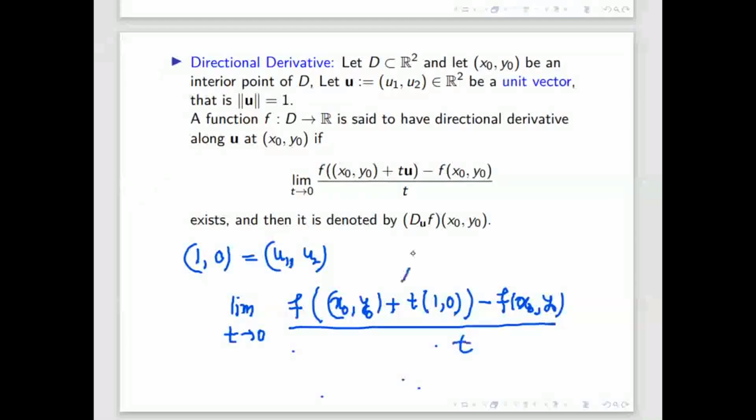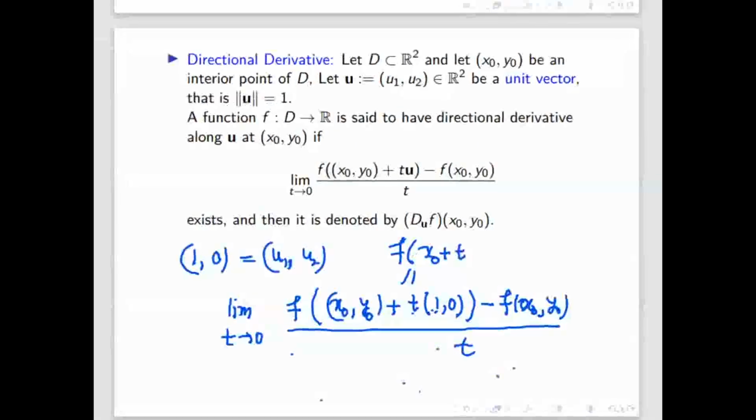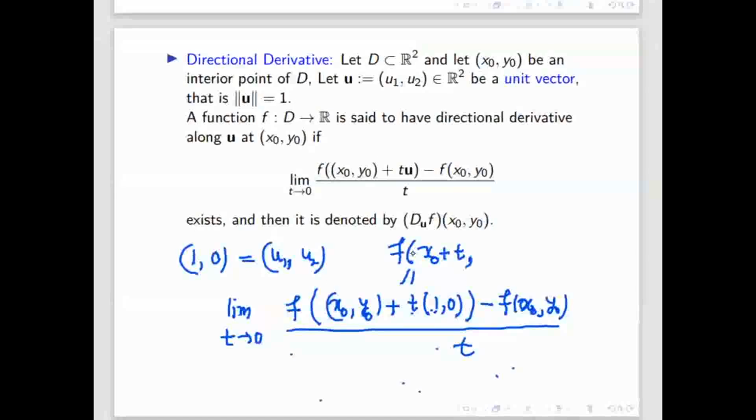So let me simplify this. t times 1 will give t, and t times 0 will give 0. If you add, you will get x0 plus t, comma y0 plus t times 0, which gives y0. That means in the numerator you will get this one.